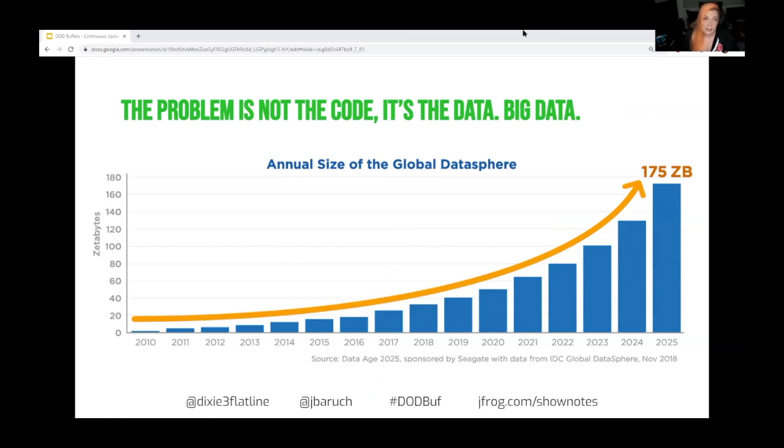The data is actually a huge problem. We have so much of it. This is a prediction of the global data sphere by 2025, and this data does come from Seagate, who definitely has a dog in this race. So, you know, take it with a grain of salt, but it's a lot. Today we think of petabytes as large, but we're rapidly moving into the realm of exabytes and zettabytes. It's already mind-boggling, and by 2025, it is an absolutely nuts 175 zettabytes.